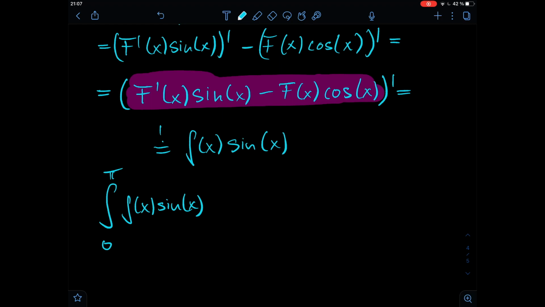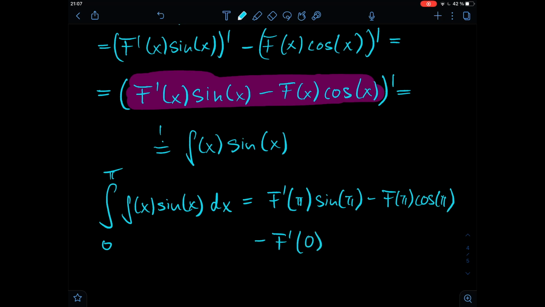All right, the integral from 0 to pi of f of x sine of x dx is equal to f of pi times sine of pi minus f prime of pi minus f of pi cosine of pi minus f prime of 0 sine of 0 plus f of 0 times cosine of 0.